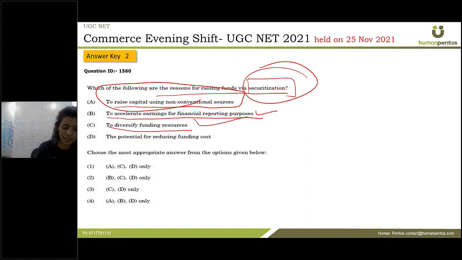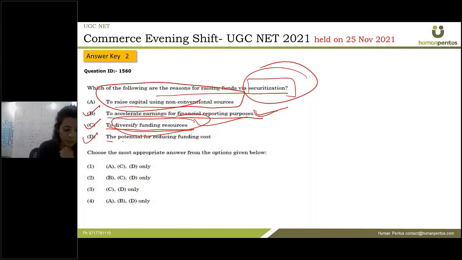So to accelerate earnings for financial reporting purposes, yeah, definitely true. You are accelerating your earnings. You are getting more earnings, right? And the third one is saying diversify. It is correct to diversify funding resources. Earlier, you might get finances from interest, and maybe you are working somewhere, so you are getting your money from there. So here also you are diversifying your funding resources. You are now getting money from collateral services, from securitization.